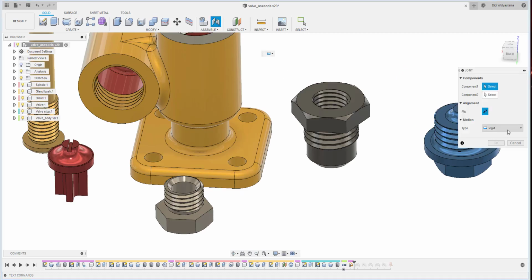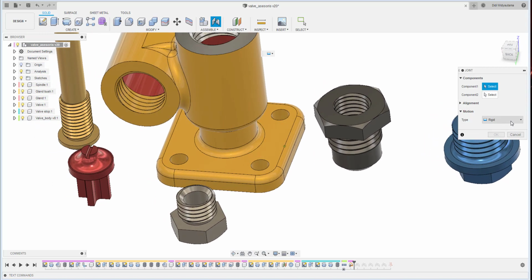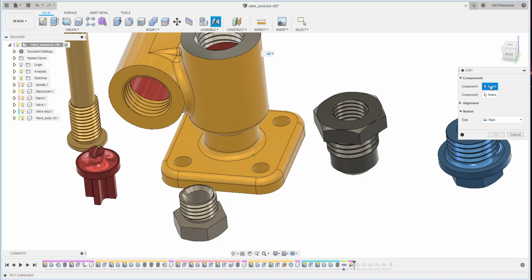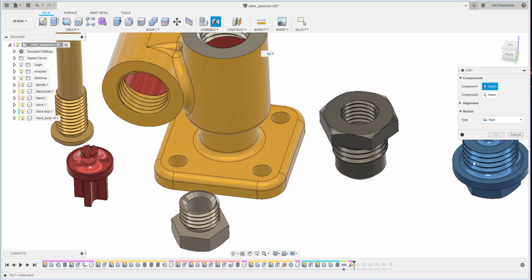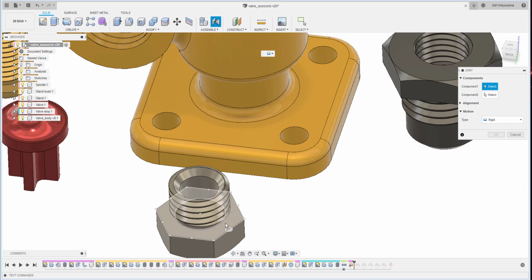I will use the join command, there are so many joins here, and I would use the component one. Component one should be the moving component, and component two should be the stationary component. If I hover my mouse here, as you can see there are so many dots, but I would like to choose inside of this plane here.